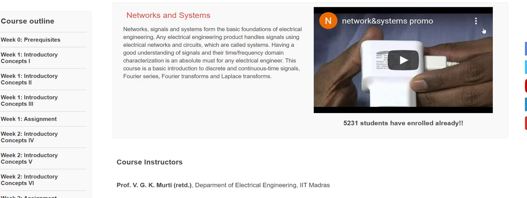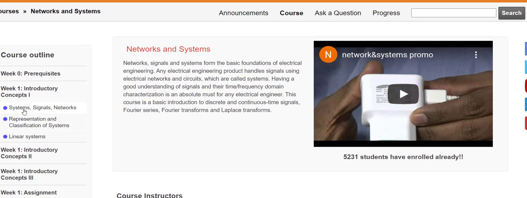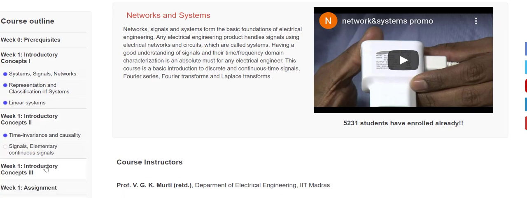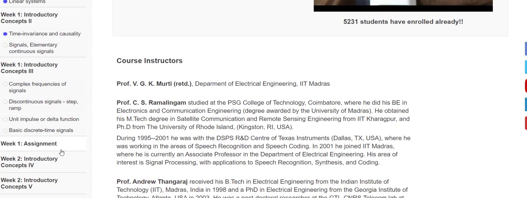Suppose you see here, this is the networks and systems subject. In week 1 you have 3 lectures, and then lectures 4, 5, 6, 7, 8. These lectures are 15 to 20 minutes each. You have an assignment. After completing the week 1 lectures, you solve the previous GATE and IES descriptive questions. If you have any problem or any GATE doubts, you can post them in the forum and they will be answered.